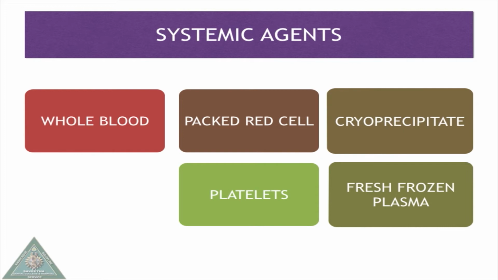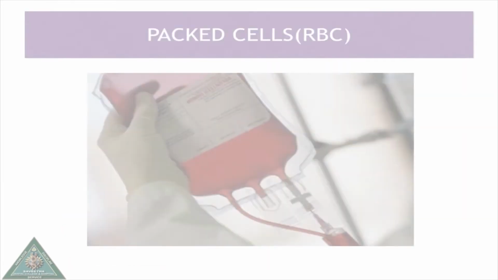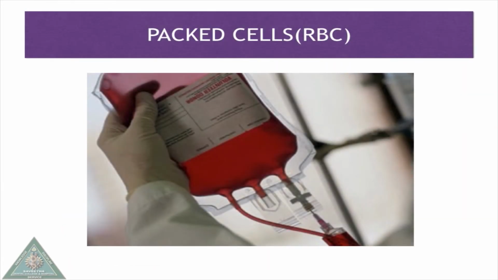Next we will see about systemic agents. Systemic agents like whole blood, packed red cells, cryoprecipitate, platelets or platelet-rich plasma, and fresh frozen plasma are used in severe hemorrhages. Whole blood and packed red cells are used in severe hemorrhages, particularly in hemorrhagic shocks.